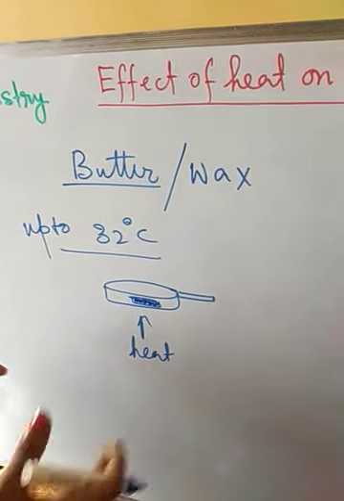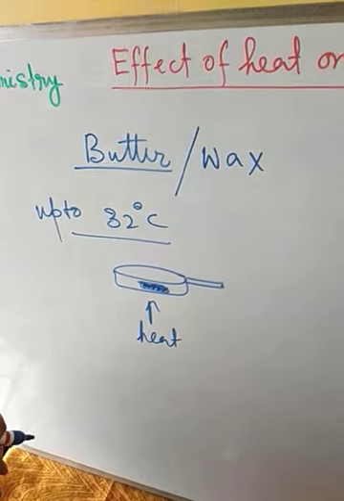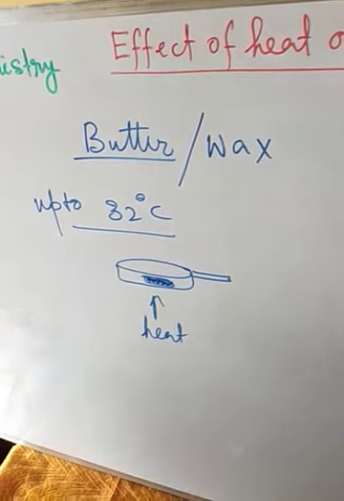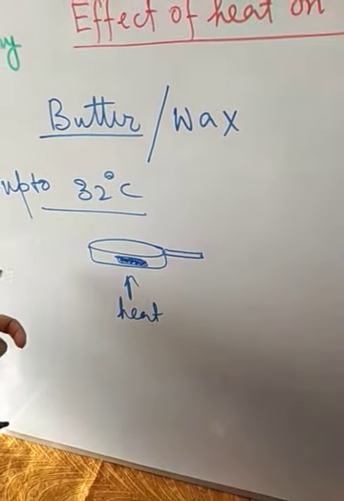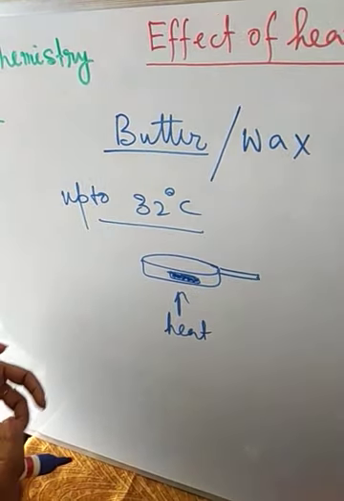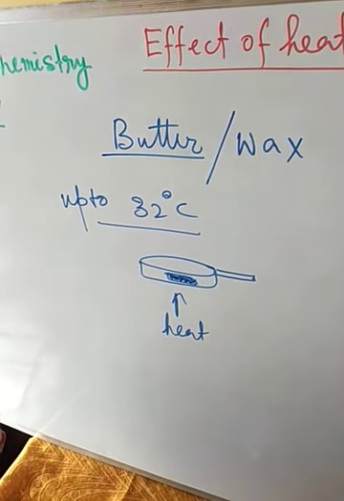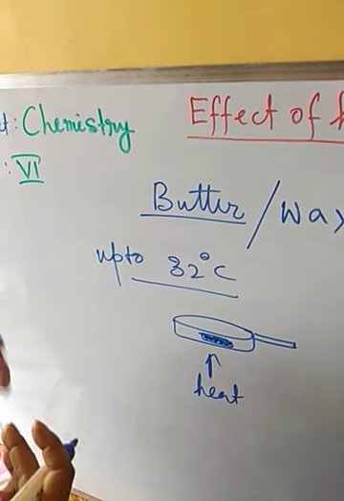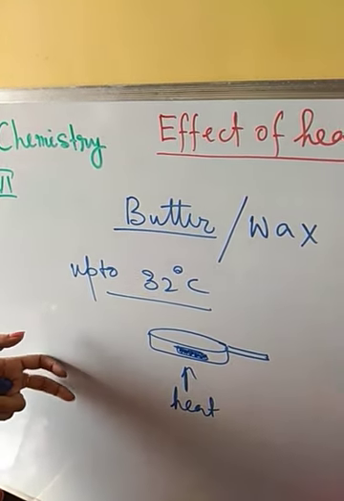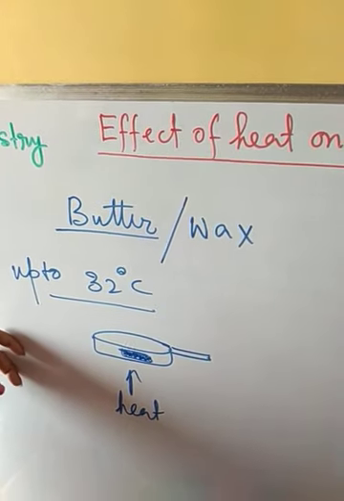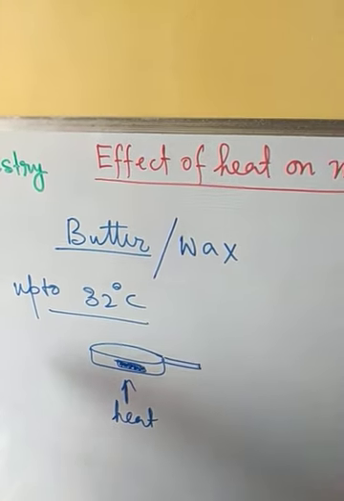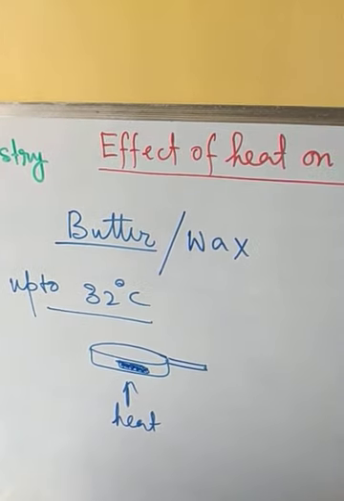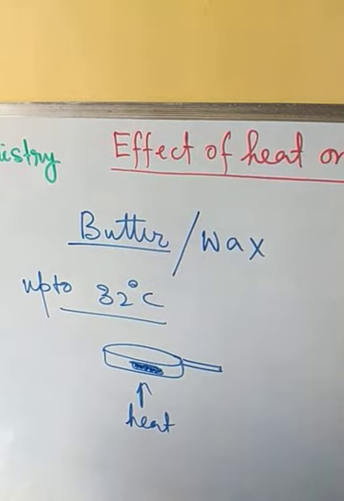And afterwards, if we reverse the process, that means we take the melted butter or wax, the liquid form, and if we decrease the temperature or keep it in the open, slowly it will lose the heat, and its temperature will decrease. After that we will see that the butter comes back to its original state, or the wax also comes to its original state, that means solid, when the temperature is lower than 32 degrees centigrade.